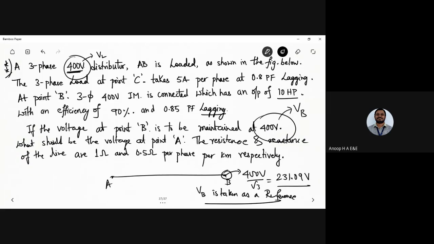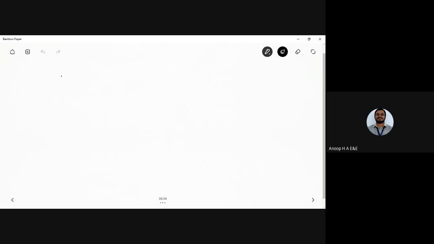Let us start quickly because we have a few more concepts to discuss. First step, you draw an AC distributor, point A and point B, for a one kilometer length of the line.